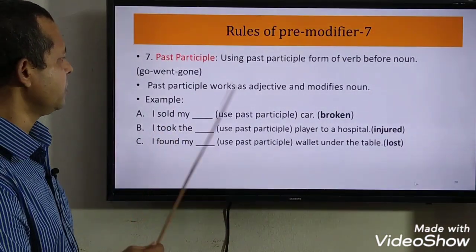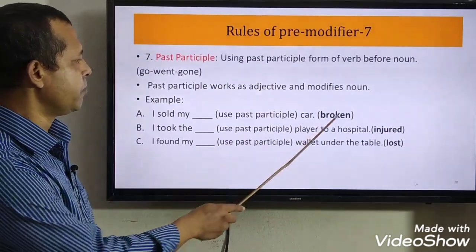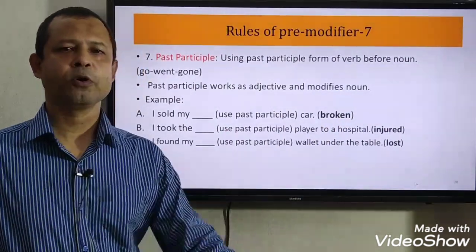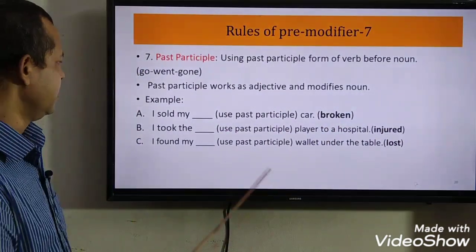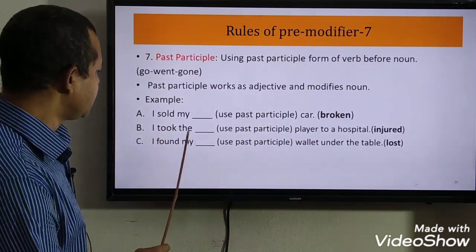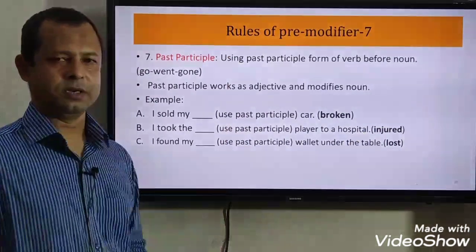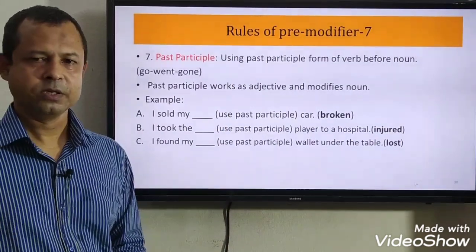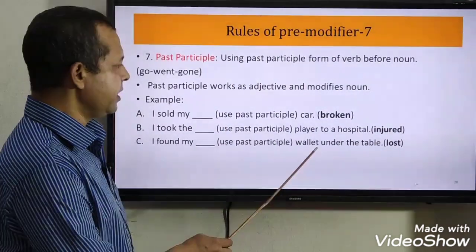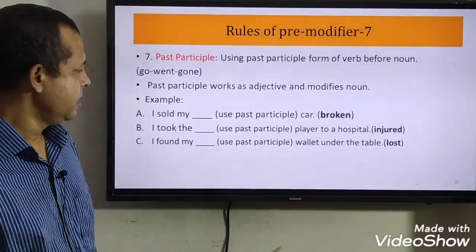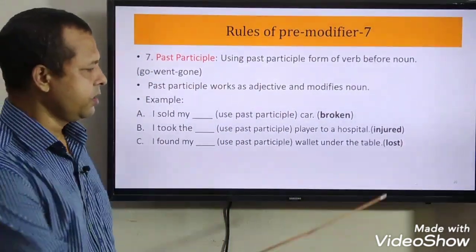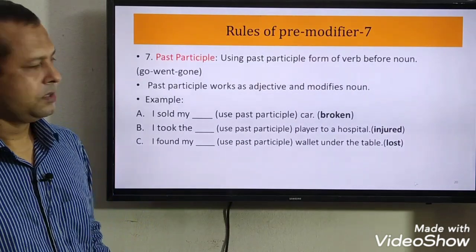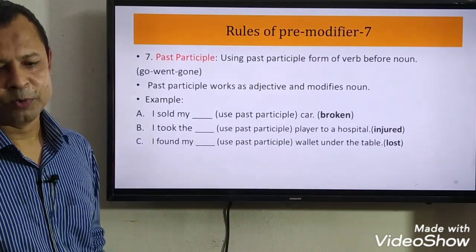See the example, I sold dash car. I can use here broken. I sold my broken car. Broken is break, broke, broken. Broken is the past participle form of the verb. So it is a past participle. I took the dash player to a hospital. We can use here injured. So injured is the past participle form of the verb. I found my dash wallet under the table. We have to use here a past participle. I can use here lost. I found my lost wallet under the table. So lost is the past participle form of the verb.